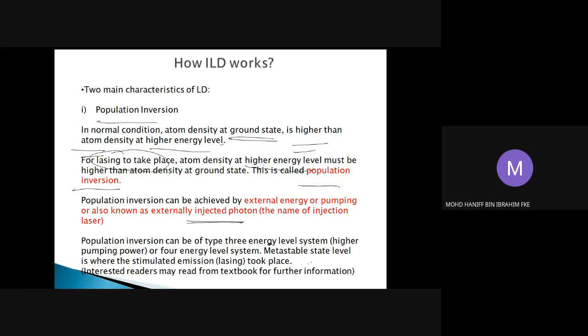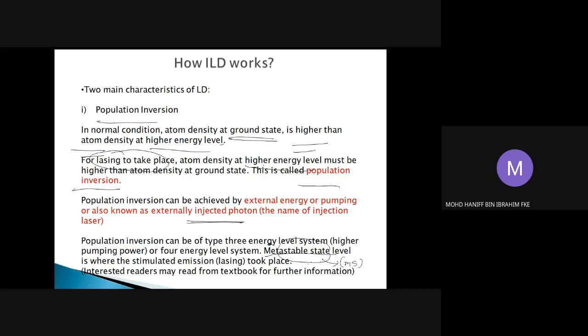And basically there should be another metastable state, which permits the atoms to be localized for a longer time, in a millisecond duration, as compared to what we have learned before, when the atoms in the excited state can stay there at most for nanoseconds before moving down to the ground state.